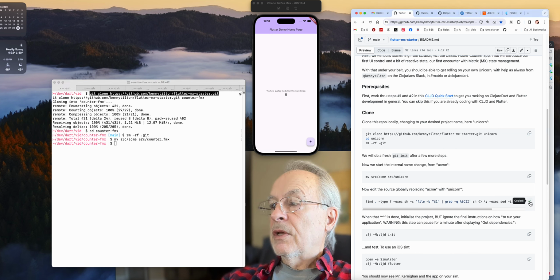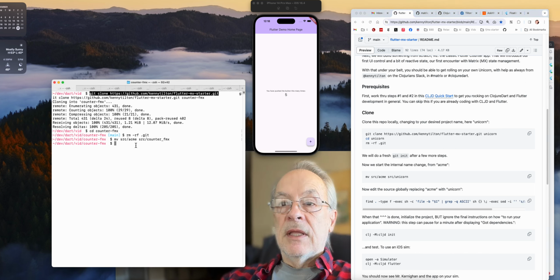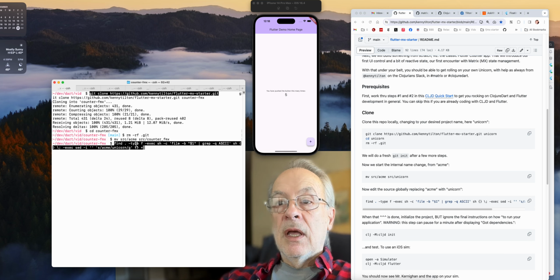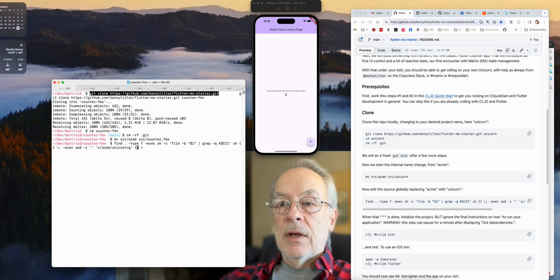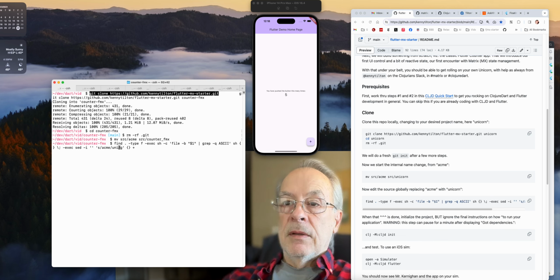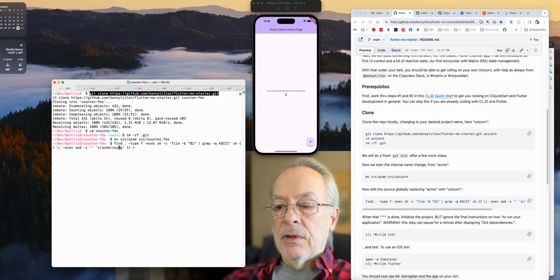And next we need to find, and we're going to use a sed command for this, that will go through the source code and change all the acmes to counter-fmx. We could do that, but there are only three. They're in namespaces, as you might imagine. Again, here we use the hyphen for the kebab case, and away we go.